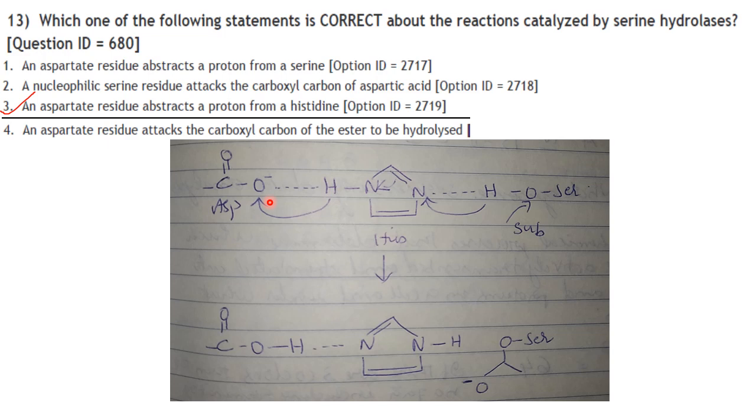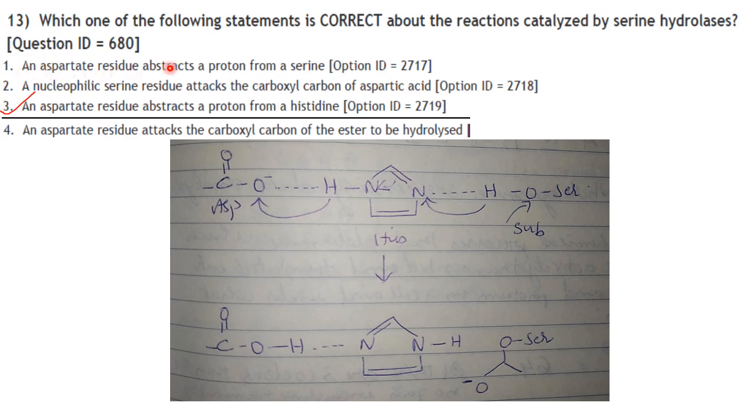Then the carboxyl group on the aspartic acid. This is your aspartic acid. This is the carboxyl group. In turn, it hydrogen bonds with histidine, making the nitrogen atom much more electronegative, making this nitrogen atom much more electronegative. So after this, this is how the reaction is taking place.